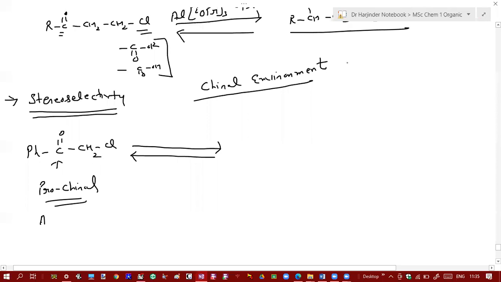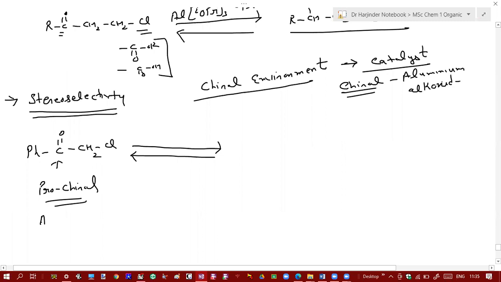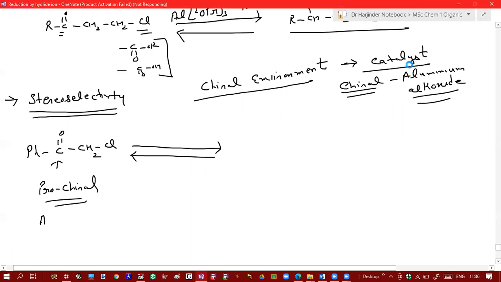Yes, we can use chiral aluminium alkoxide. It is not necessary to use propoxide; any alkoxide can be used. In that case, this reaction becomes stereoselective in presence of chiral aluminium alkoxide, and you get only one enantiomeric alcohol.